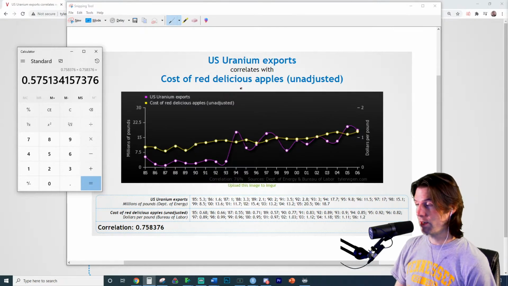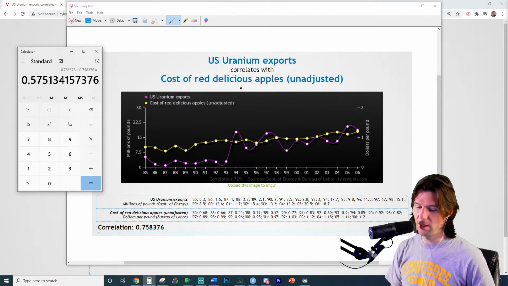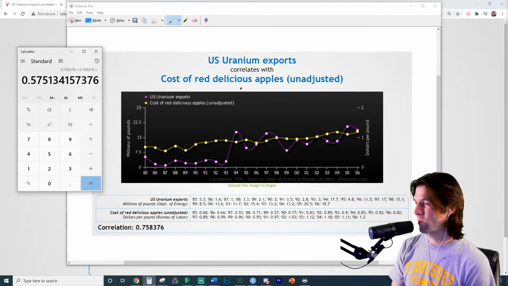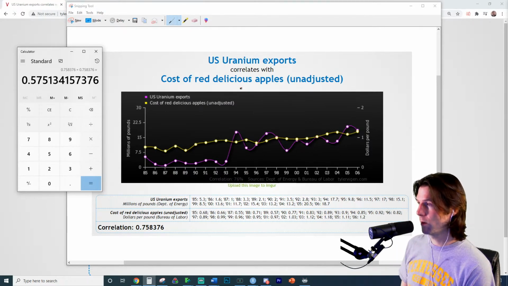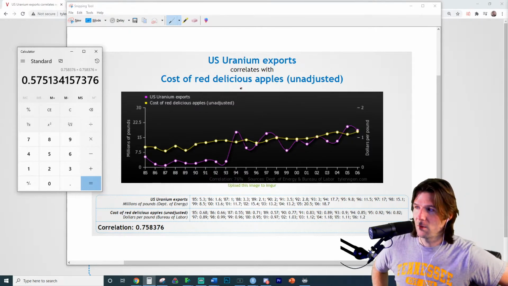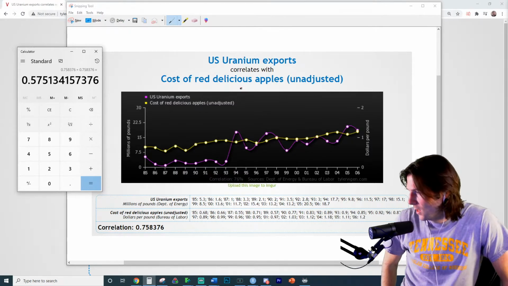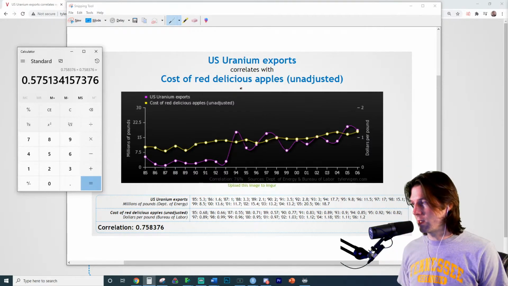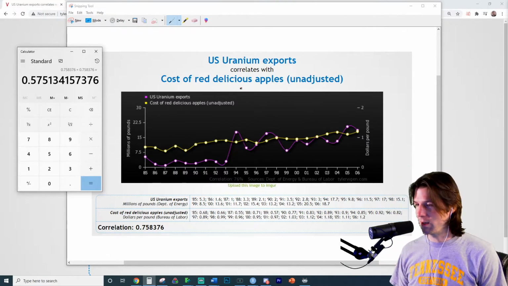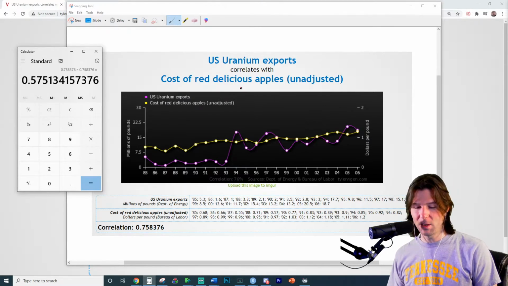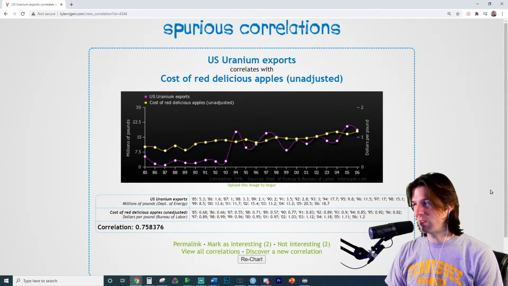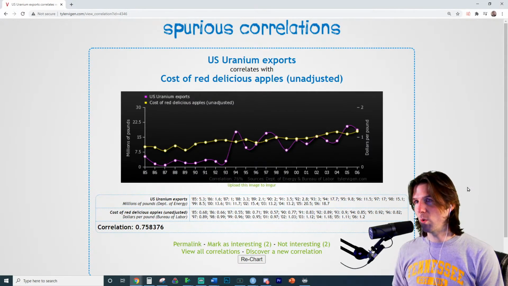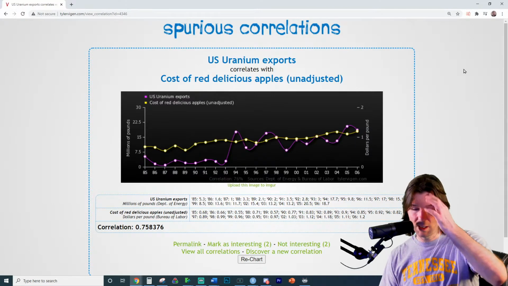It explains a lot of the variation, but it's probably just spurious, meaning it's just one of those things that happens, or maybe it's connected to like an economy variable. Like as the economy grows, or as there's more people, we see that we export more items, and we make the cost of items go up. It's kind of like a time thing. They're both connected to time: time has increased our exports, time has increased the cost of an item. So, because most things generally cost more over time, you could correlate the cost of any two items and they'd probably have a decent correlation because of time.